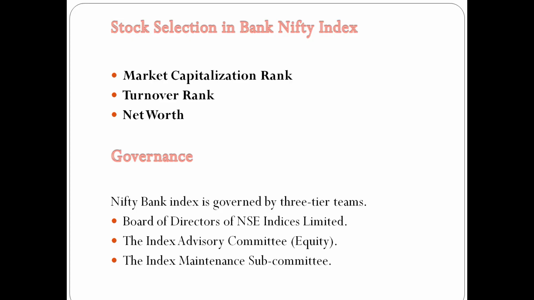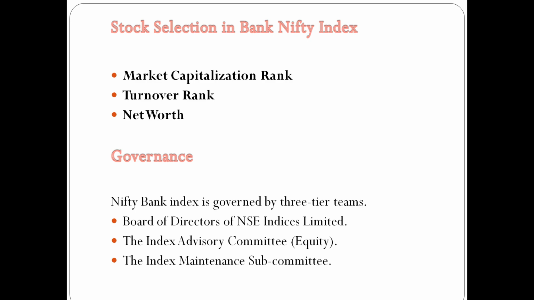If a banking stock has very low market capitalization, turnover and net worth, it has a very light impact on Bank Nifty movement. Sometimes it is almost not considered, but it is still among the 12 banking stocks that define the overall Bank Nifty movement.